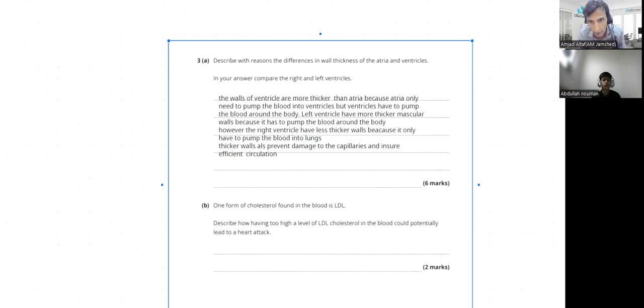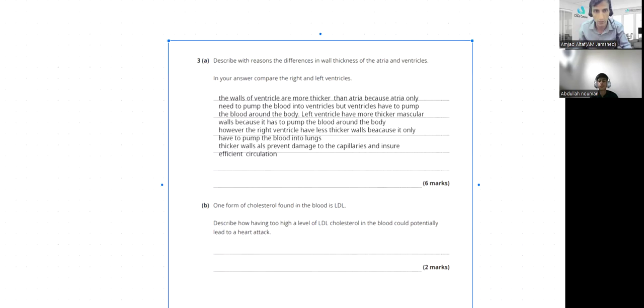Clear, detailed, and accurate explanation of the difference in wall thickness of atria versus ventricles and between the left and right ventricles. These are the important points that you need to explain. And level 2: some correct points with basic explanation but missing full comparison or reasons. Level 1 is limited to a superficial answer.